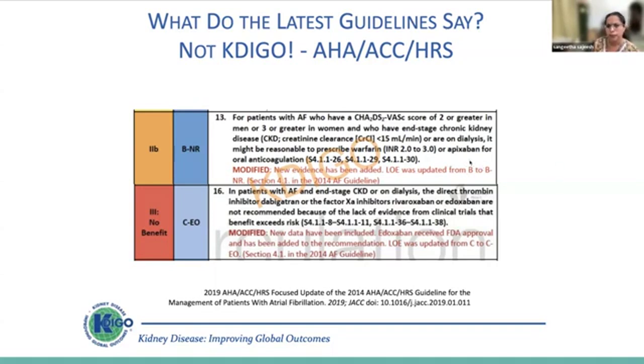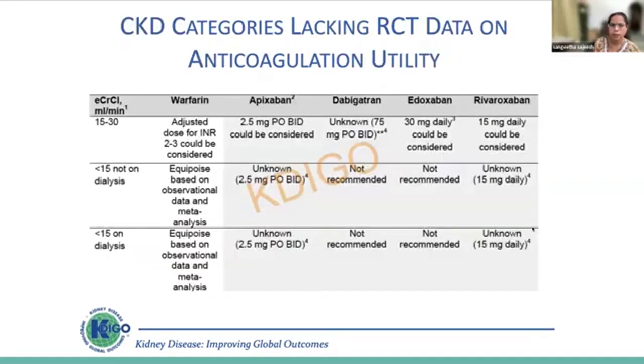That is the AHA guideline. That is for patients with end-stage renal disease or on dialysis also, either warfarin or apixaban. That is the AHA guideline. And in AF with end-stage kidney disease on dialysis, the direct thrombin inhibitor dabigatran or other molecules like rivaroxaban or edoxaban are not recommended. This is the AHA guideline for anticoagulation in such patients.